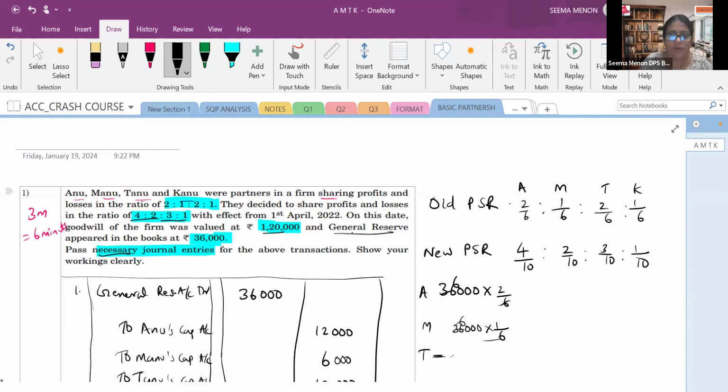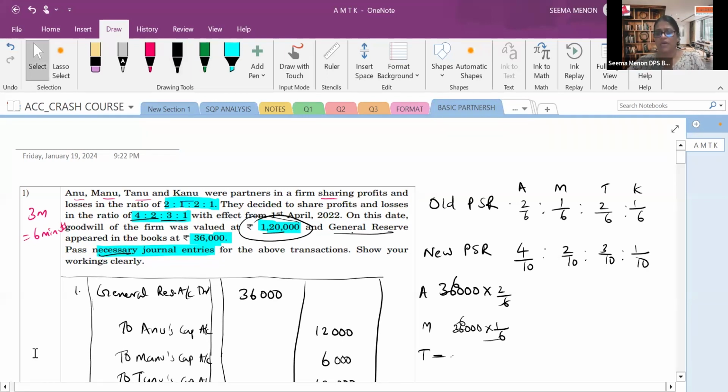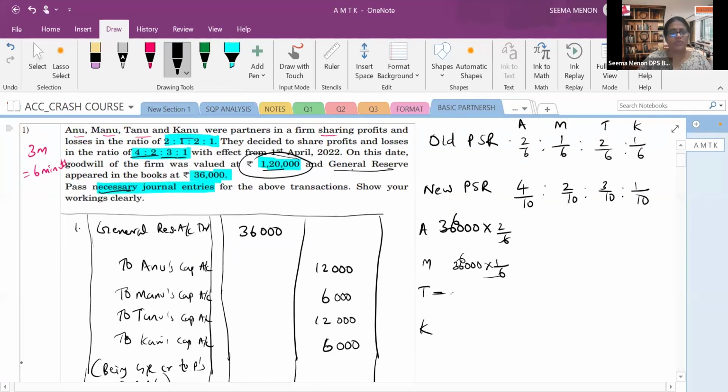Goodwill will be distributed, and we have to find out the goodwill share, we cannot distribute directly. So by using the old profit sharing ratio and new profit sharing ratio, we have to find out who are the gainers and who are the sacrificers. Then the gainer will be giving to the sacrificer, right? Let's see how it is. So let's solve that.